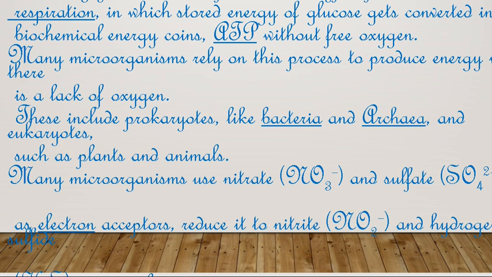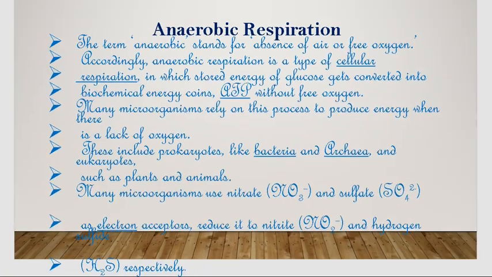So let us go for the anaerobic respiration. Okay, anaerobic respiration. In this slide we can learn that the term anaerobic stands for the absence of air or free oxygen. Anaerobic respiration is a type of cellular respiration, which I have told you before, right? In which the stored energy of glucose gets converted into biochemical energy, that is ATP, without free oxygen.